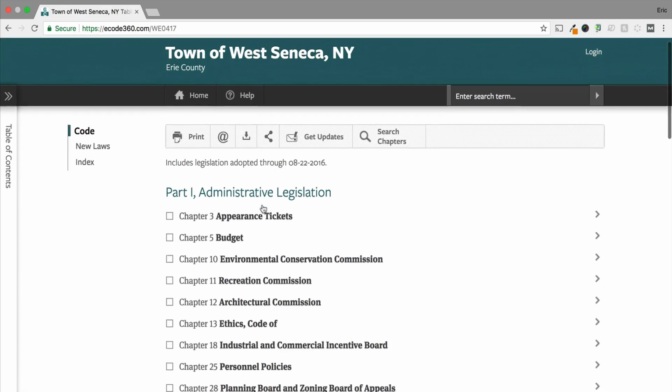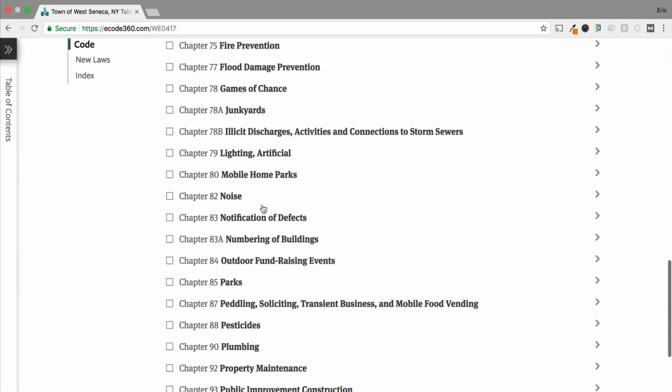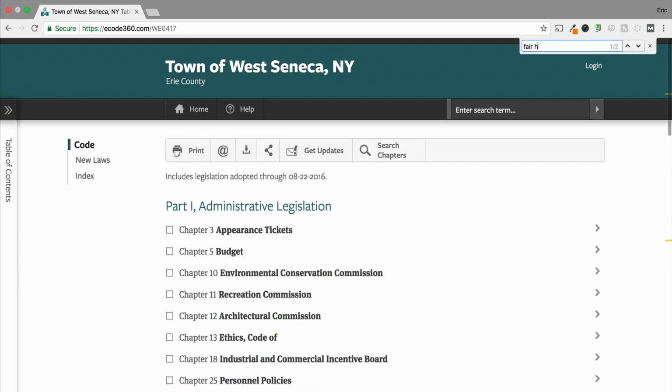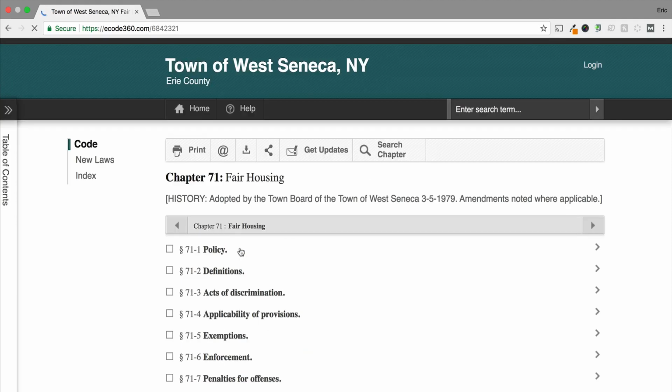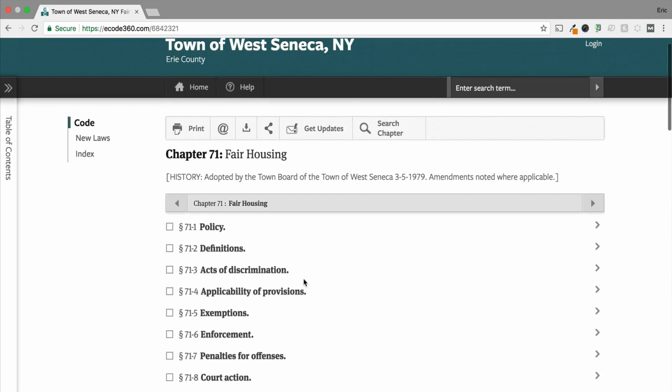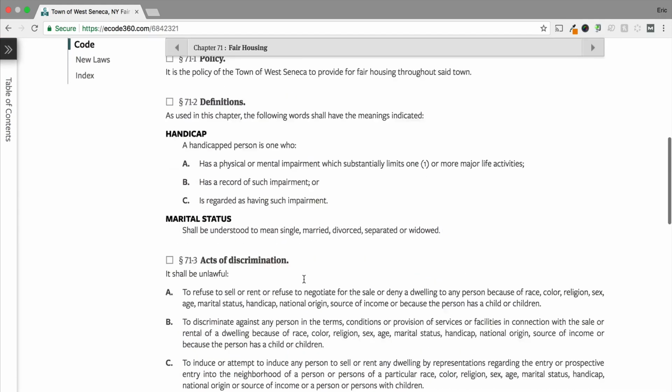which is kind of nice. So what I would do is, obviously you don't want to read every single thing on here, but I would do a Control-F search and look for "fair house." So it's probably going to be fair housing. You can see that it's 2 mentions of it. So what I would do is click on chapter 71. And then here are all the fair housing sections on this town code book.